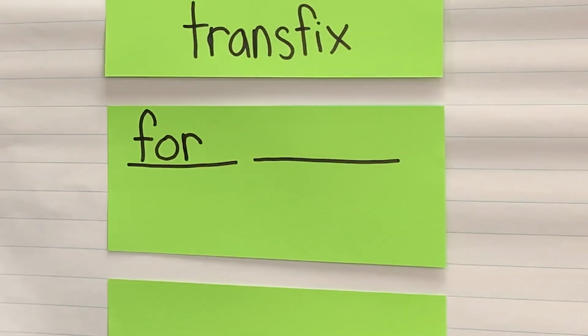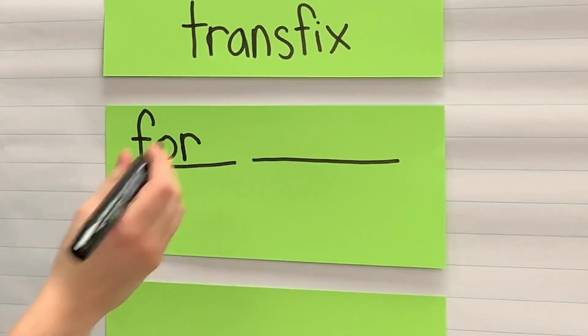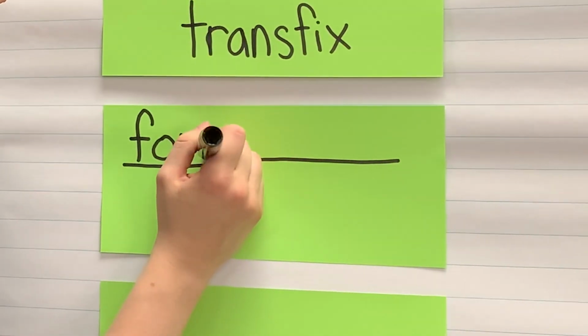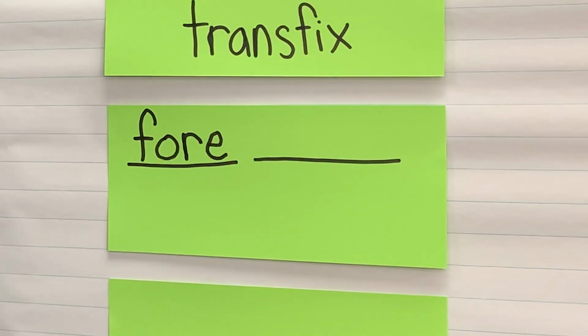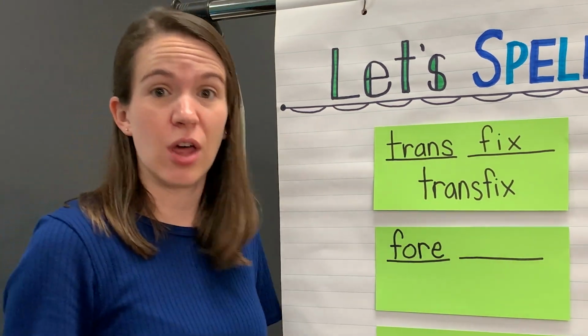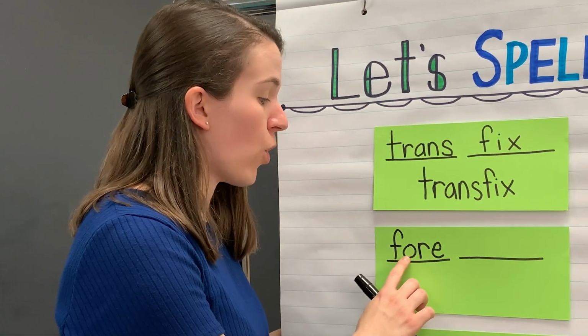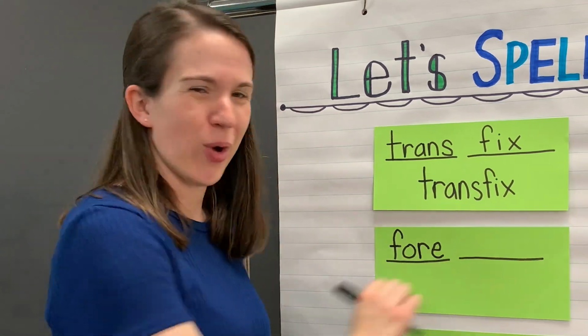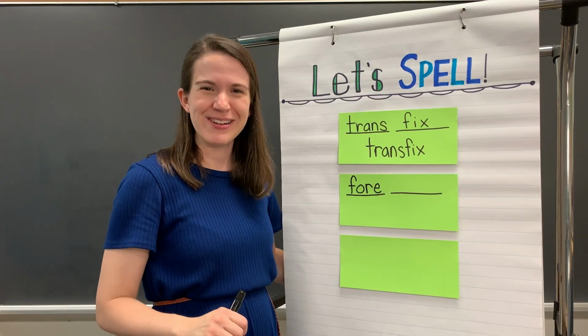Or. I also remember from my reading that this prefix has the silent E. For. That can help a vowel make its long vowel sound. For. For. Does your work match mine?